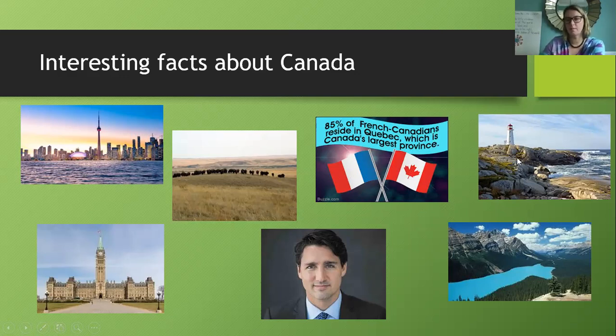Here is a picture of Peggy's Cove, and this actual lighthouse is a post office. Well, I don't know if it still is. It was a post office. When I was a little girl, I used to go on class trips to Peggy's Cove. We would send a letter from here. Isn't that cool?